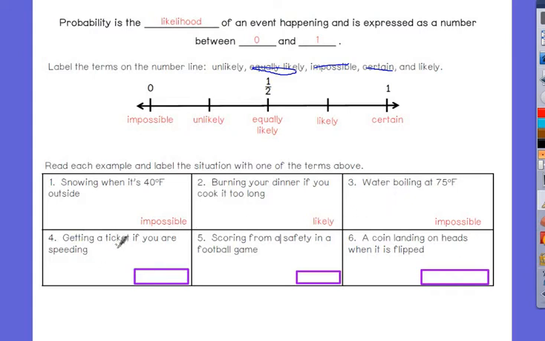Getting a ticket if you are speeding. Likely. Are you getting one every time you speed? No, but you're pretty likely to get one. I'm pretty sure you would get one every time you speed. True.